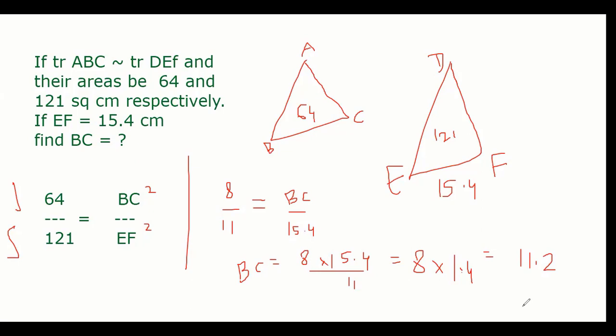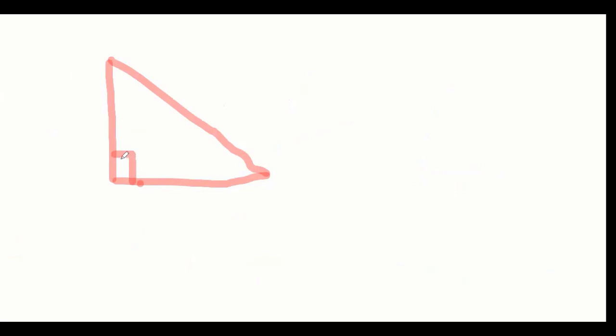So, actually it's AB square. If a right angle triangle is given, then the square of the sum of the two sides is equal to the square of the hypotenuse. So can I say, the square of the hypotenuse will be equal to the sum of squares of the other two sides? How do you know which is the hypotenuse? The longest side, or the angle opposite to it. Very good.